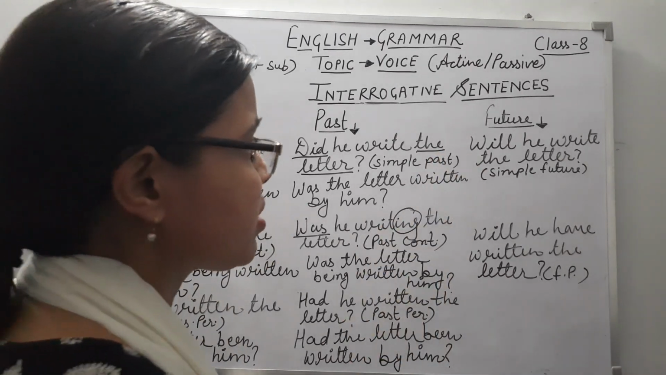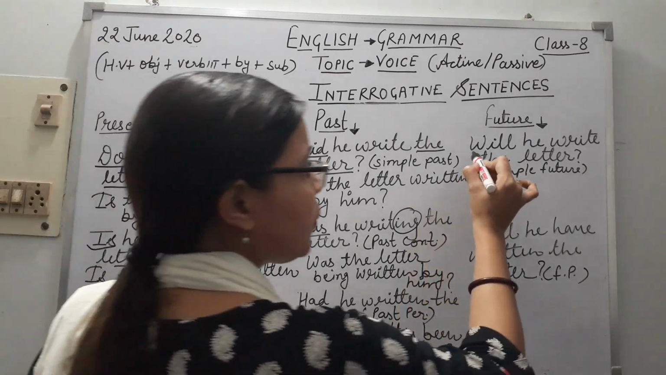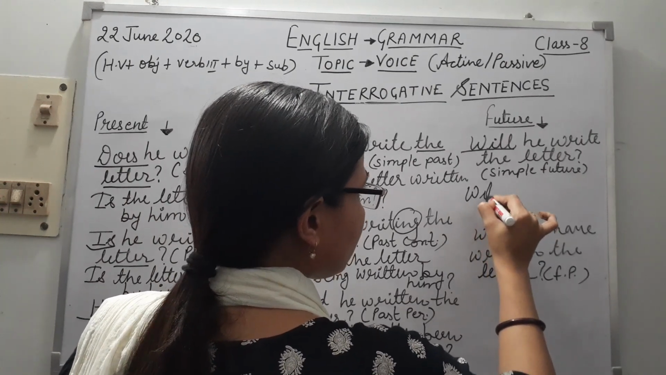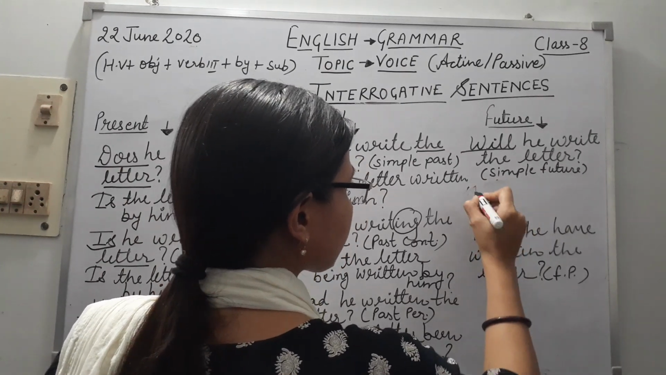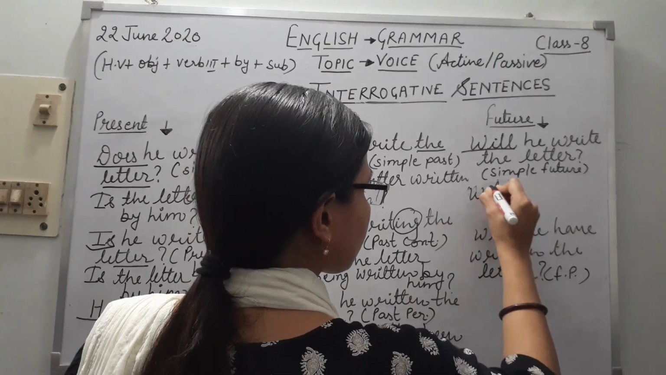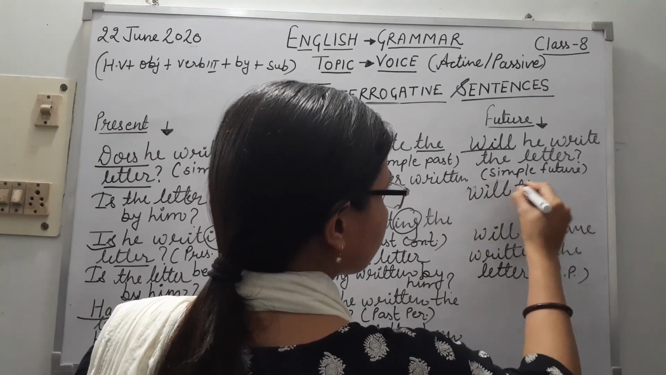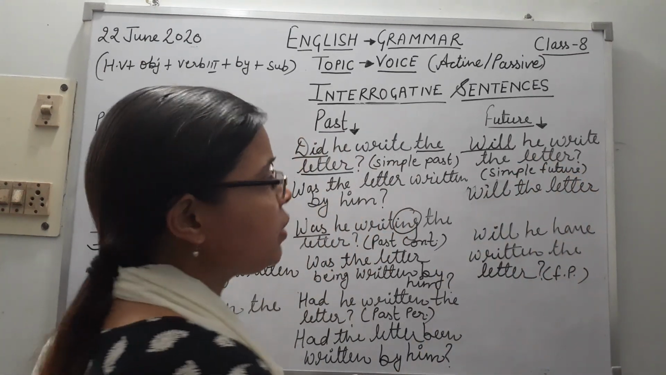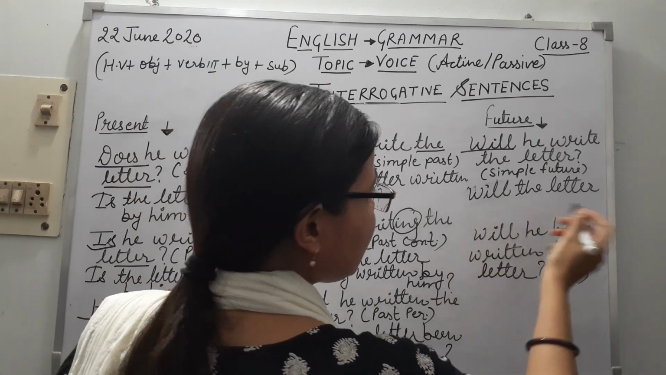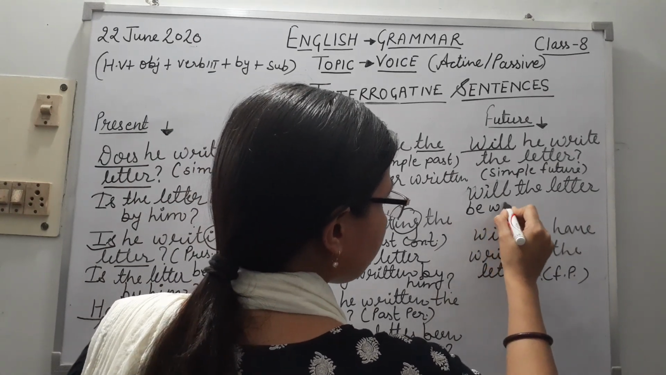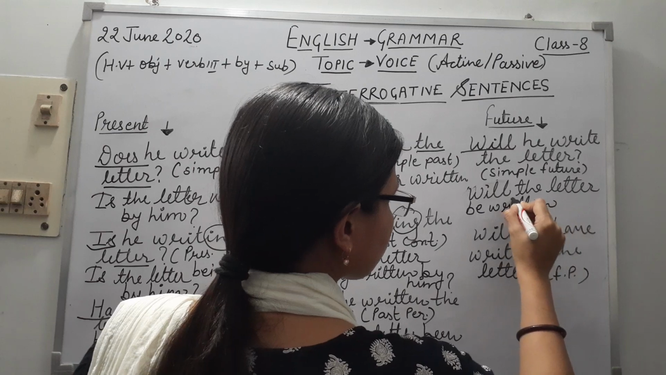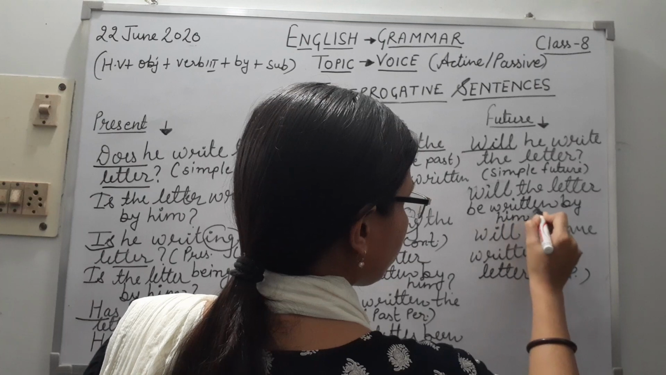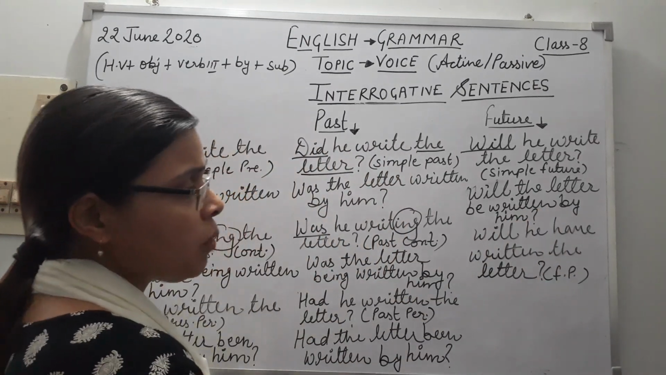Now future tense. Will he write the letter? Helping verb of future is will and shall. So we'll use the same helping verb, will. Will the letter. Now we'll use be with will and shall. Will the letter be written by him? Question mark sign.